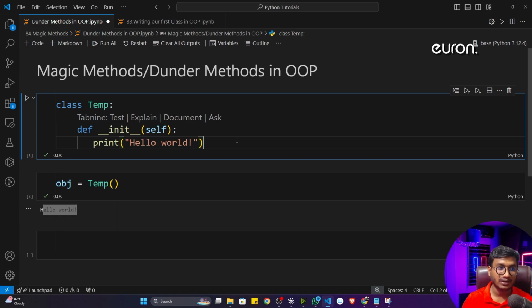So that's why I just wanted to let you know these magic methods and dunder methods are there. This is the concept inside OOP. Now I think there won't be any kind of confusion.